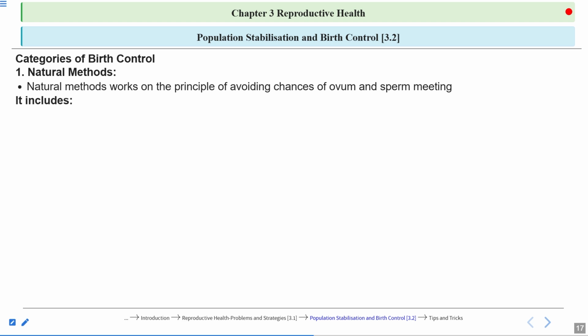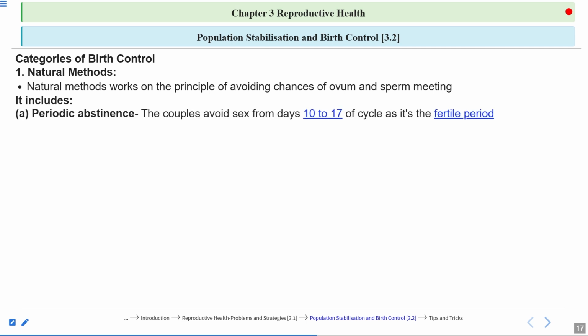So this includes option number A, periodic abstinence. Now the couples avoid sex for days 10 to 17 of the cycle as it's the fertile period. So couples avoid having sexual intercourse or coitus during day 10 to day 17, where the chances of ovulation are very high. So this period from 10 to 17 is known as the fertile period.